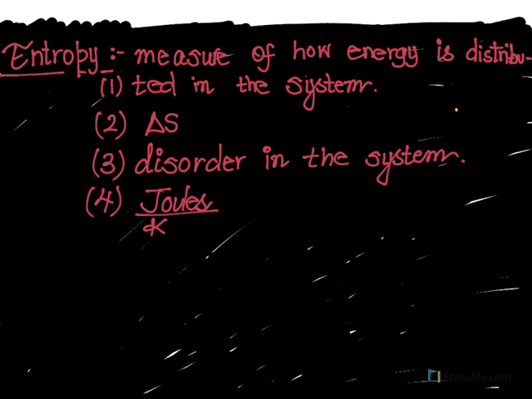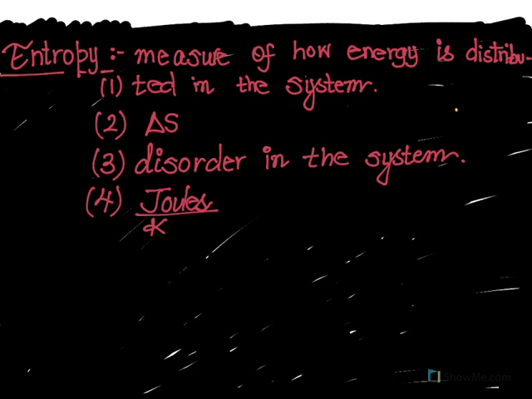Now we will take a look at another type of energy of the system, and the name is entropy. Entropy is basically the measure of how energy is distributed in the system. It is denoted by delta S, and basically in layman terms, it will mean that it is the disorder in a system. For example, in gases, the disorder is higher as compared to solids because the atoms are more free to move, so there is more disorder. So gases will have higher entropy as compared to solids. The unit for entropy is joules per Kelvin as temperature.